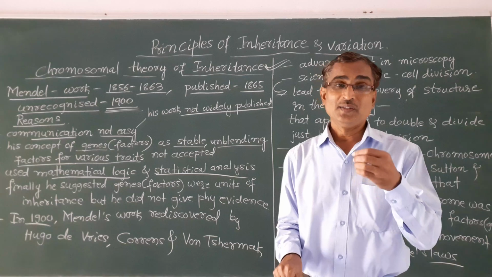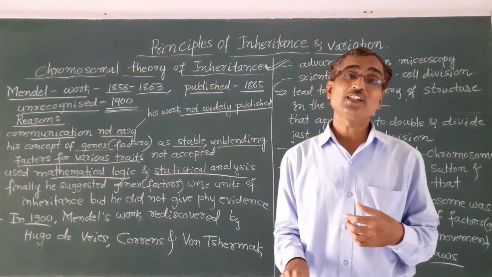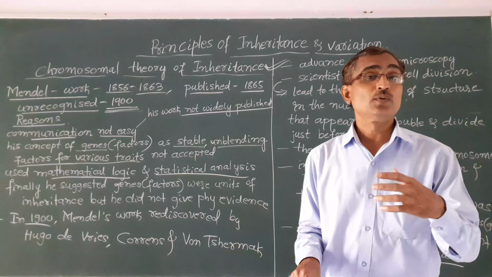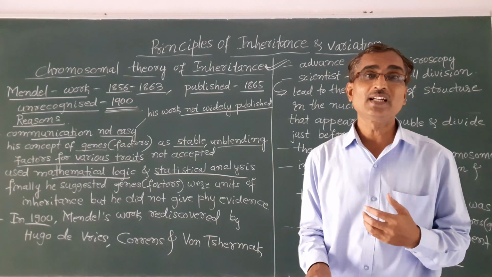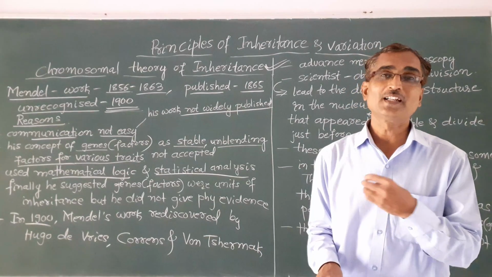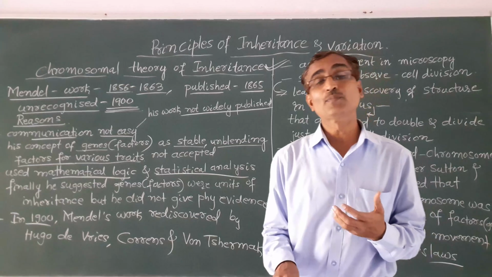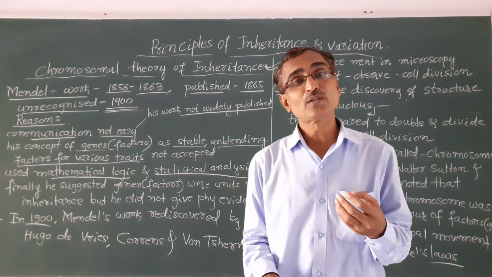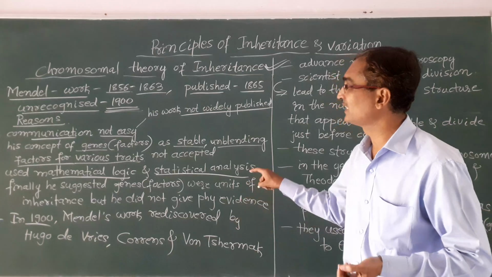The use of mathematical logic and statistical analysis was very new to the biologists of that period, and that is why it was not accepted. So that is another reason.